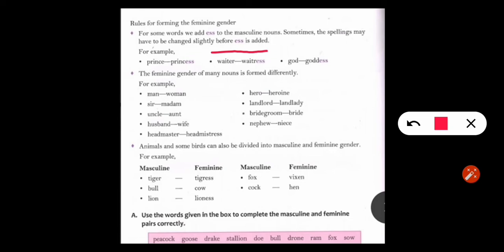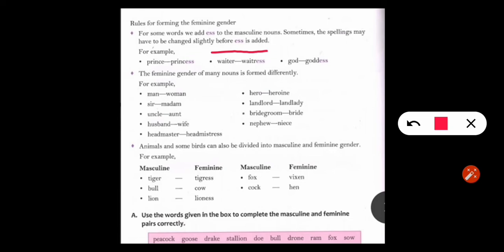In some of the spellings, look here, in princess only SS is added. Here in waiter only ESS is added, but the spelling is changed. Sometimes we have to change the spelling slightly before adding the ESS.